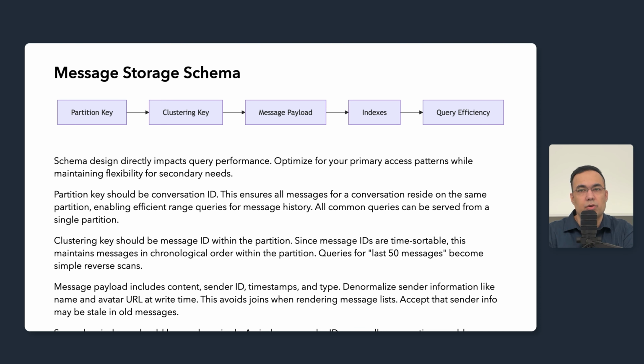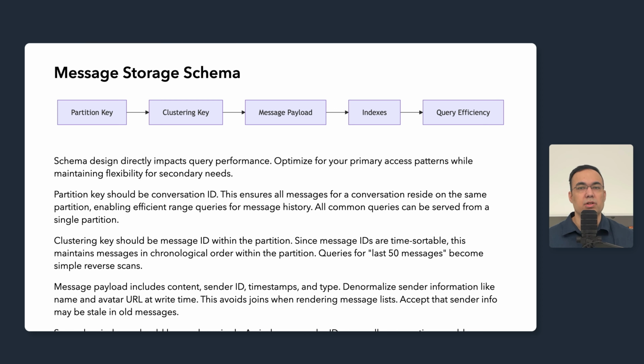When a user loads a conversation, we hit exactly one partition. All common queries can be served from a single partition without cross-partition coordination. The clustering key should be the message ID within the partition. Since our message IDs are time sortable, this maintains messages in chronological order within the partition. Queries for, let's say, the last 50 messages in conversation X become a simple reverse scan from the end of the partition. No sorting is required at query time.